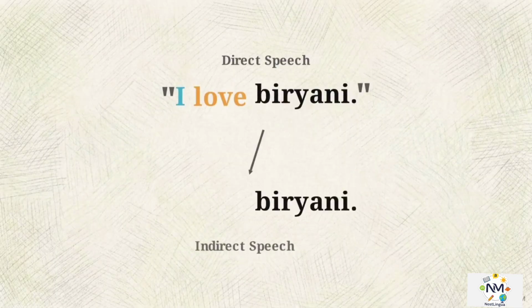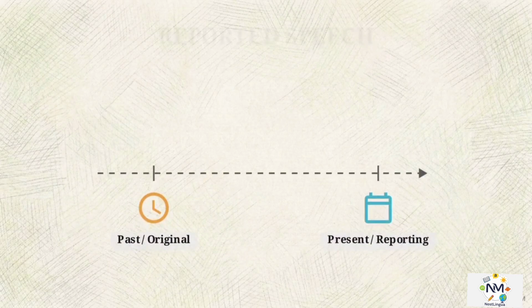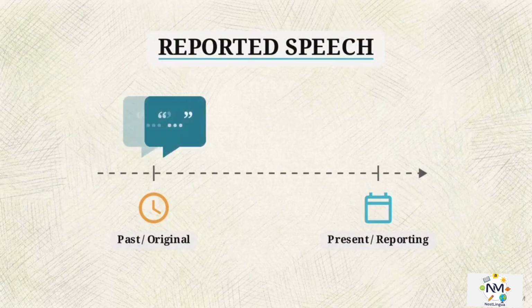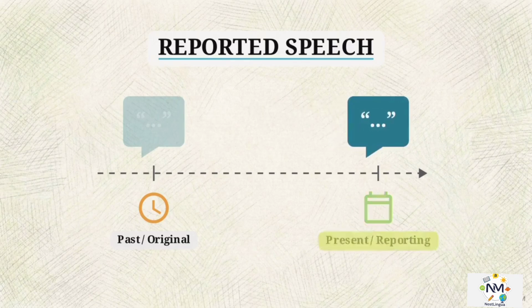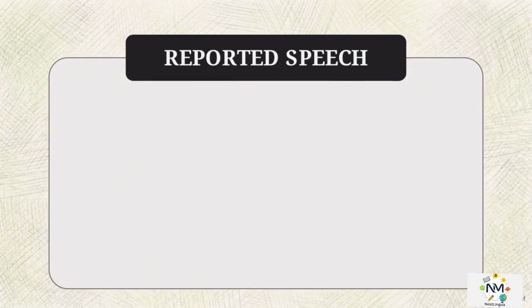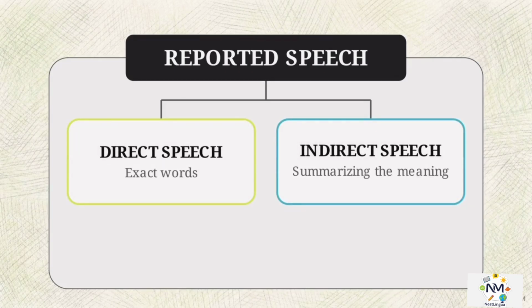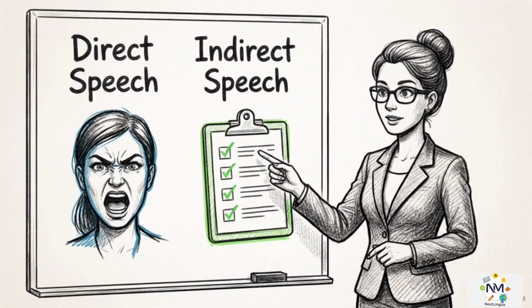The information didn't change, but the structure did. These two sentences demonstrate the mechanics of reported speech, the system we use to relay what someone else said across different points in time. Reported speech is the general category. It applies to any situation where you repeat or summarize another person's words. There are two specific ways: direct speech, repeating words exactly, and indirect speech, summarizing the meaning. Understanding this distinction allows you to choose between the emotional impact of a quote and the efficiency of a summary.